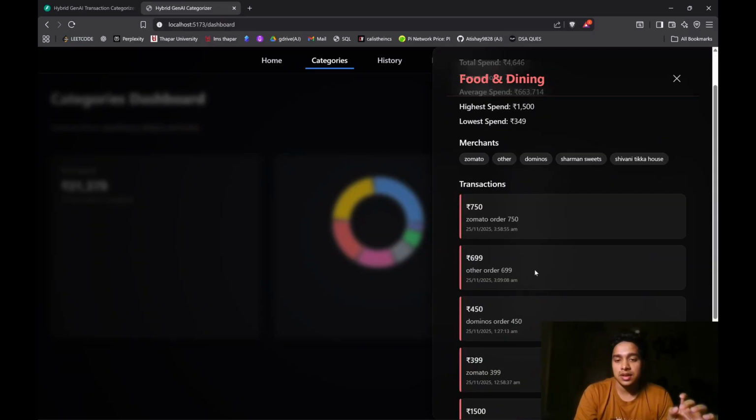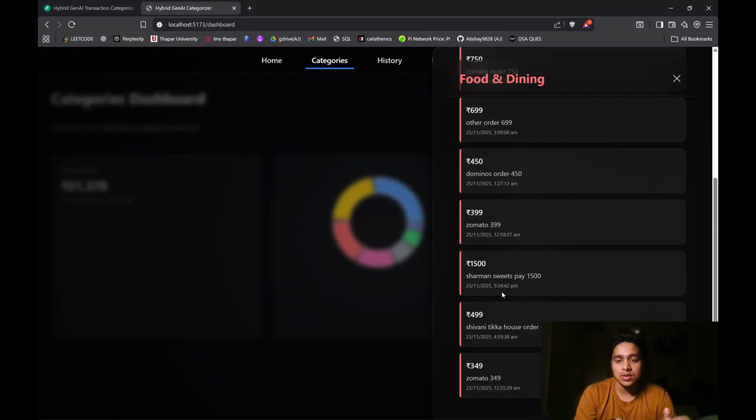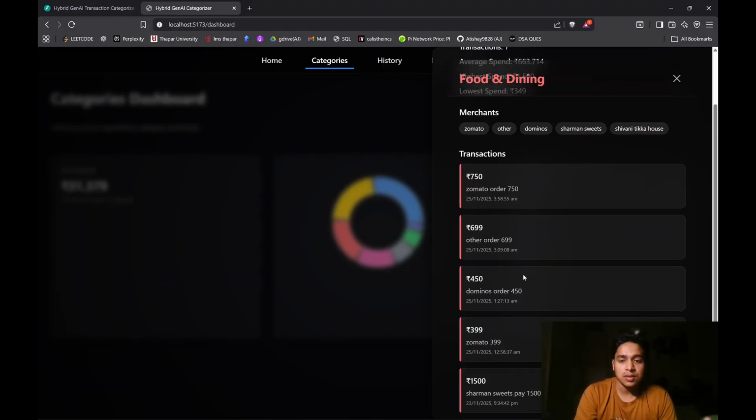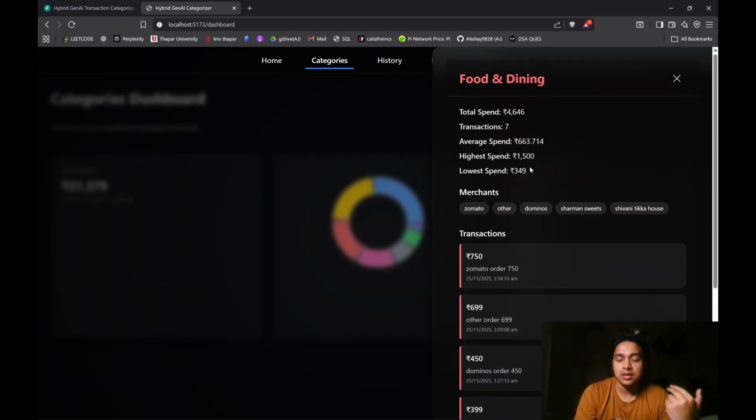Yes. So there are 7 transactions with Domino's, Sherman, Tikka, house order, Zomato, Domino's, etc. are used. So here we can see the total spend was 4646 across 7 transactions. Our average spend was 663 rupees. Lowest, highest spends, it shows us different trends and merchant names.